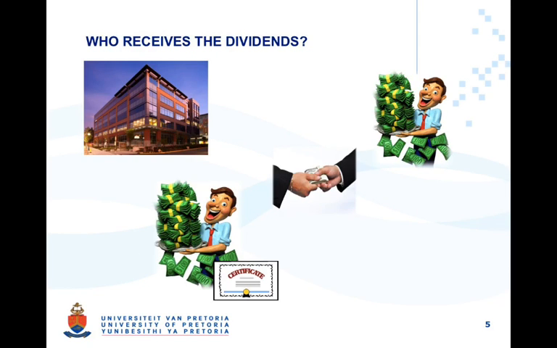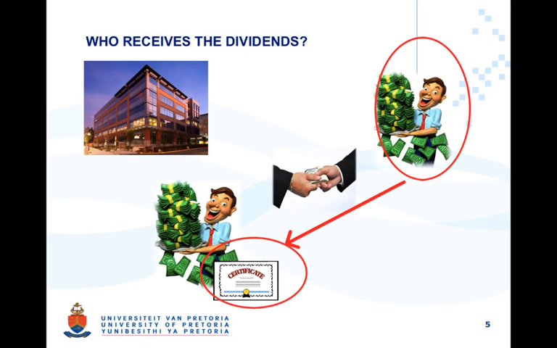Practically, when there's a dividend declaration and payment, there is some confusion among students as to who is entitled to that dividend, particularly if there's been a sale of shares between an old shareholder and a new shareholder. Which of these shareholders would be entitled to it? Consider the example that shareholder A may have held that share for the entire period and then sold it the day before the dividend declaration to shareholder B, who now owns the share.